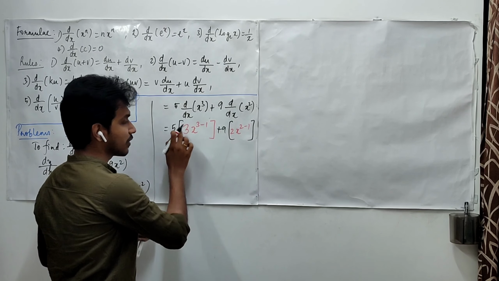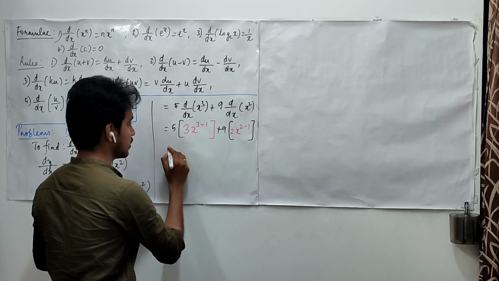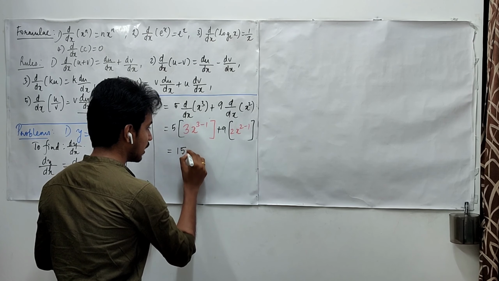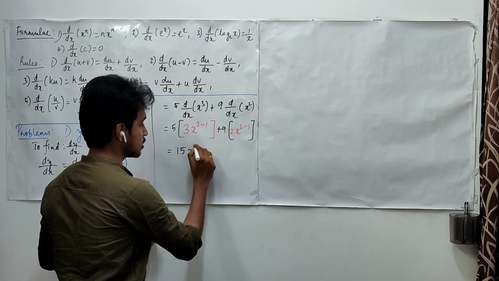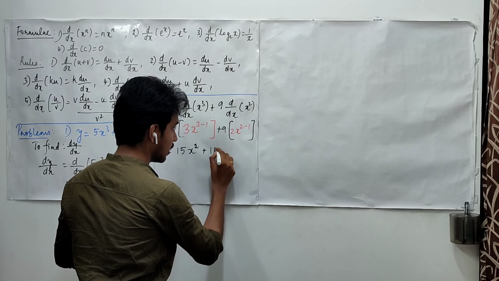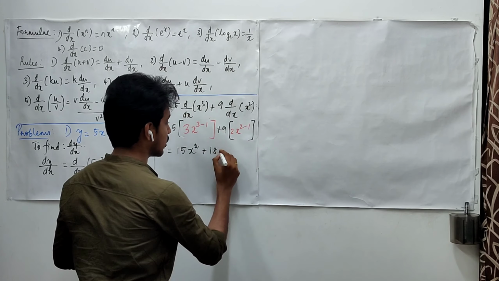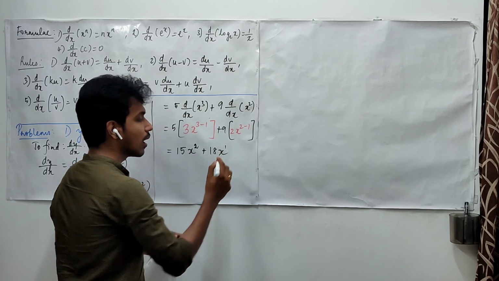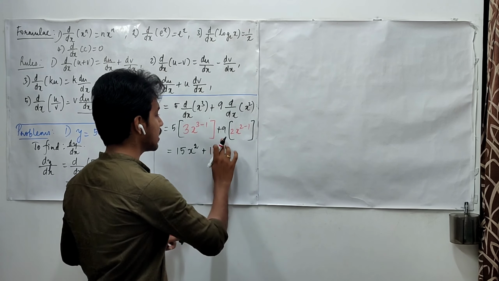Now this 5 times of 3, when you multiply these things, you are going to get 15, and x power 3 minus 1 is 2. Then 9 times of 2 is 18, and 2 minus 1 is 1, so it is going to be simply x power 1, and we may write that as simply x.